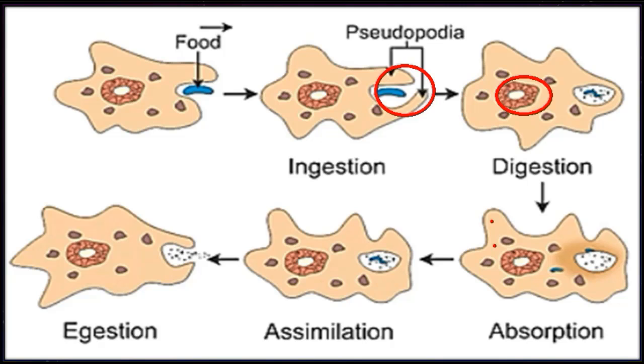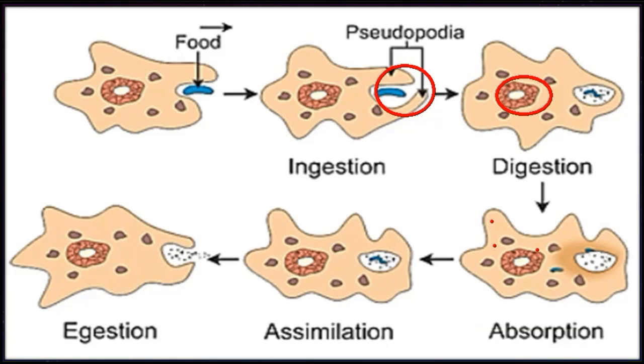Now, after the digestion, the next step is absorption. Students, it is the process of absorption of the digested food material into the cytoplasm, leaving behind the undigested food material. Now, students, what is cytoplasm? Cytoplasm is a jelly-like fluid structure that is present in a cell, and you can also see it here in this structure.